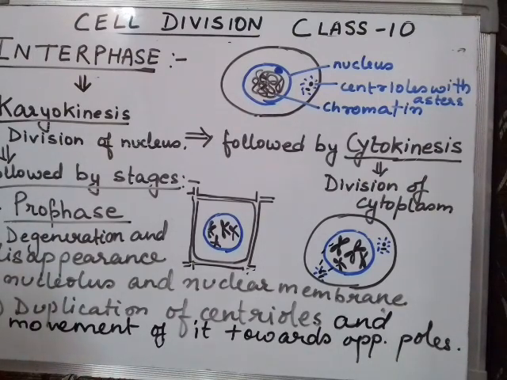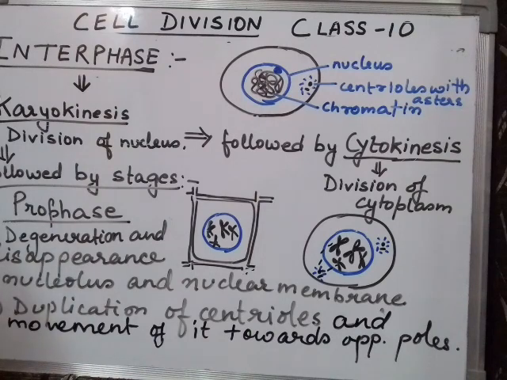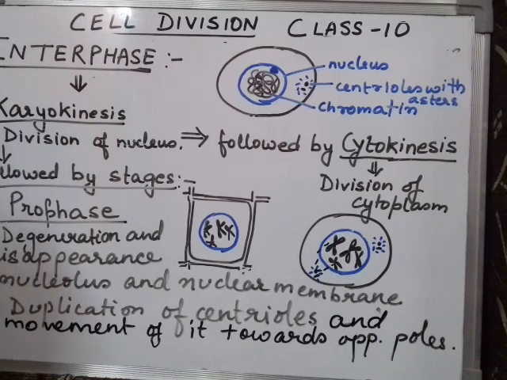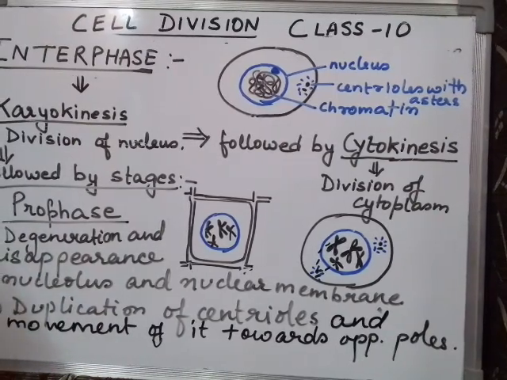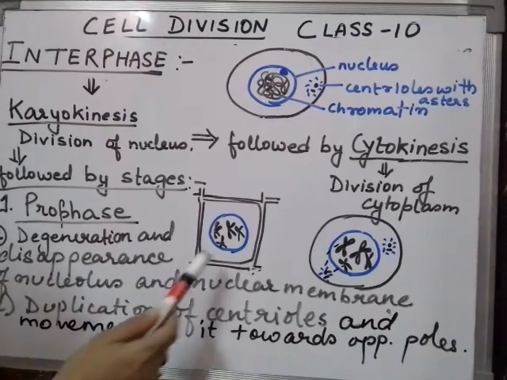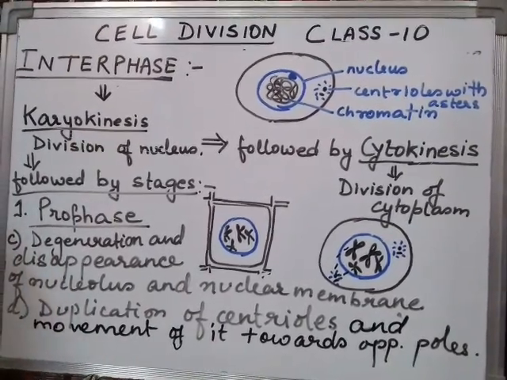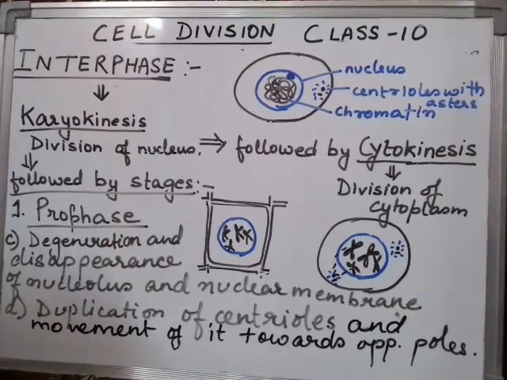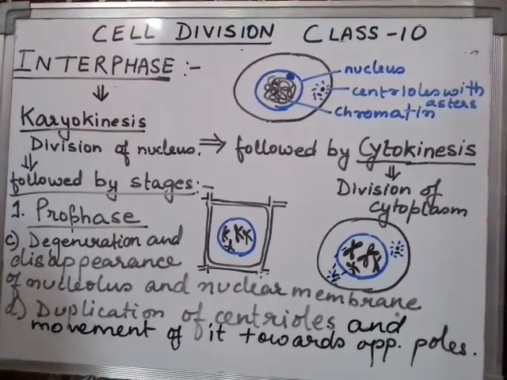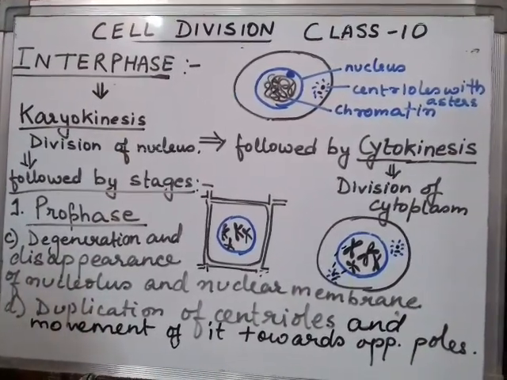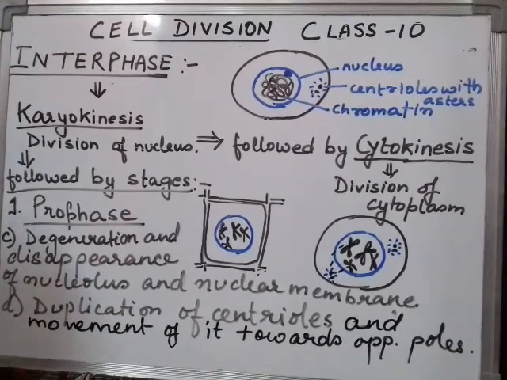So summarizing prophase, after interphase the chromatin network, the thread-like structure, has condensed into chromatid form. This is one of the most important features. Chromatids are the identical halves of the chromosomes, attached at a point which we also call the centromere or primary constriction. Keep in mind that primary constriction is the other term for the centromere that attaches the halves of the chromosome, that is, the chromatids.